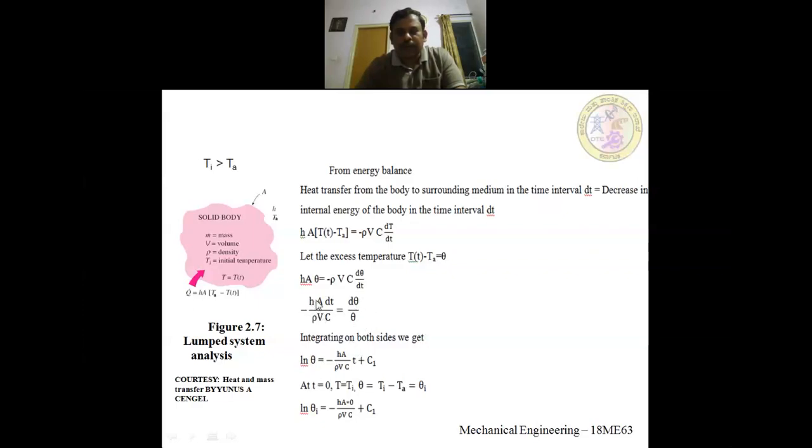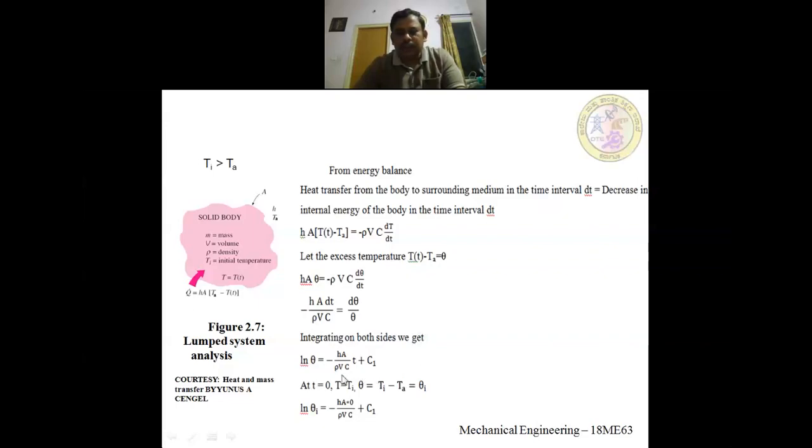That should be equal to whatever hA by rho Vc is there, no? Okay, all the terms here are constants. h is a constant, the heat transfer surface area is constant, the density of the body is constant, the volume is constant, and the specific heat of that body also remains constant. So the only parameter which is varying is time. Integration of dt is t plus, when you integrate you have to add one constant, that is c1.